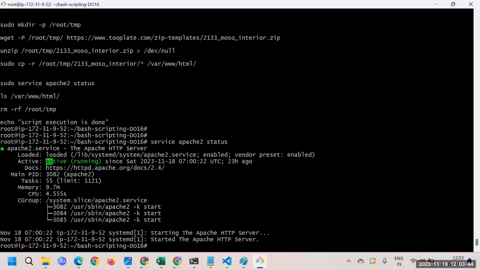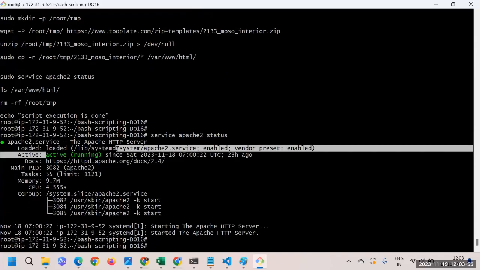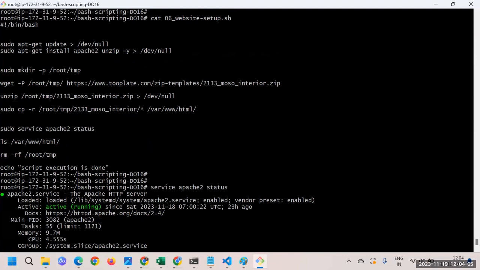So in that case, you can see it is active and running. Now what happened? Because this is an Ubuntu machine, for Ubuntu you don't have to start the web server as such. Ubuntu is the operating system that works in this way: as soon as you install the things, you don't have to start it again, it will start automatically.